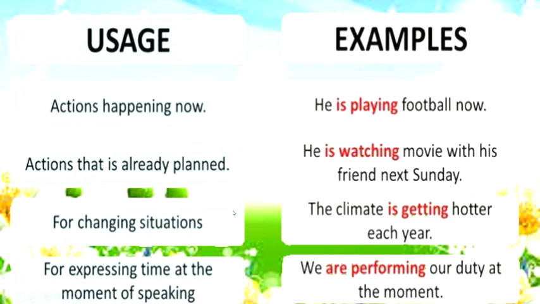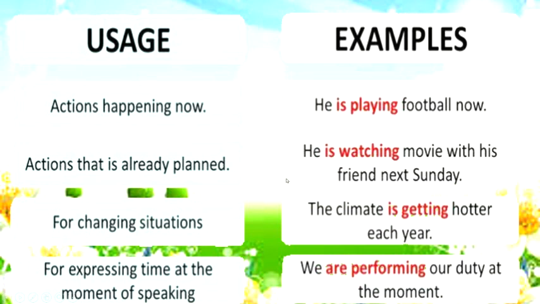Then present continuous tense is also used to talk about changing situations. Like the climate is getting hotter each year. And finally, we use present continuous tense to talk about the actions at the moment of speaking. Like we are performing our duty at the moment.